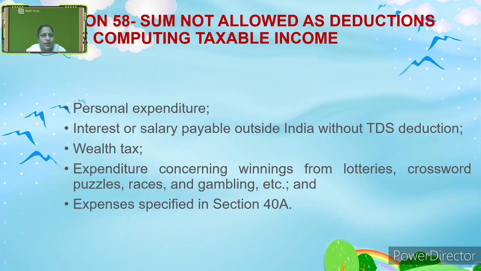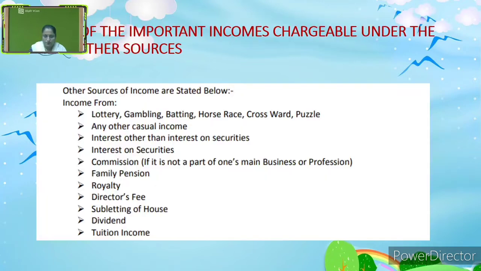Now let us see section 58, that is the sums not allowed as deductions while computing taxable income. That is personal expenditure, interest or salary payable outside India without TDS deduction, expenditure concerning winnings from lotteries, crossword puzzles, races and gambling, etc., and expenses specified in section 48. This is what consists of section 58.